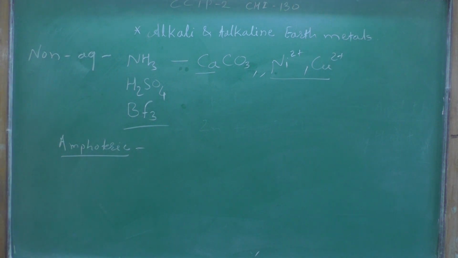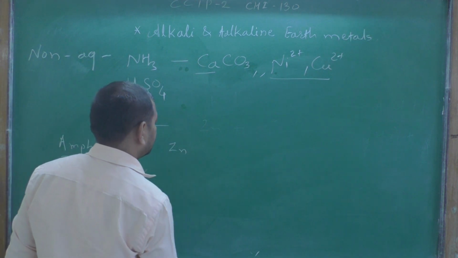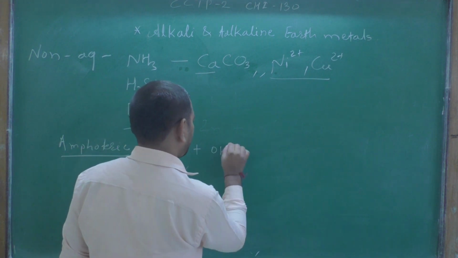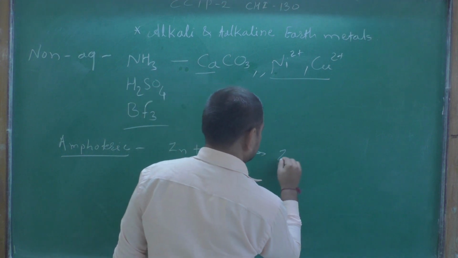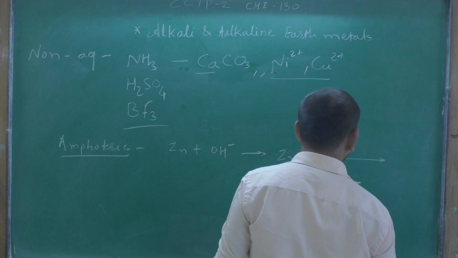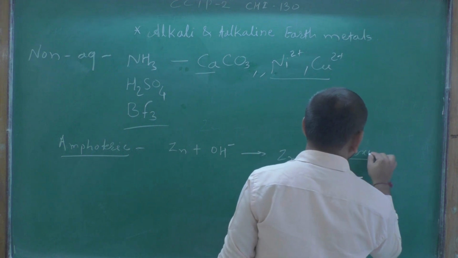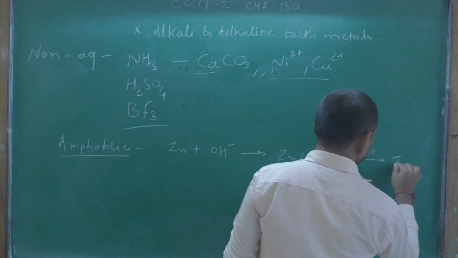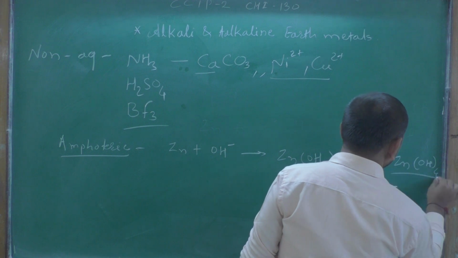Nature of non-aqueous solvent, in which amphoteric behavior results in complex formation with excess amide, parallel to water. First, formation of zinc hydroxide: Zn reacts with hydroxide to form Zn(OH)2, and then when we add an excess amount of the solvent, it forms Zn(OH)3 in solution form.